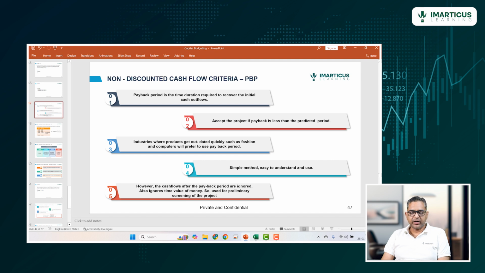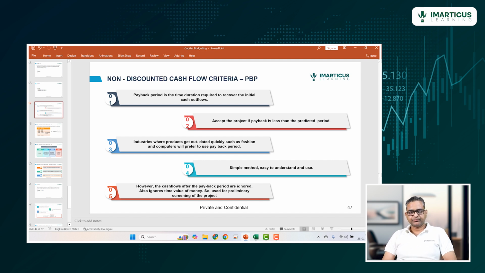This is more relevant for industries where products get outdated quickly, such as fashion and computers. We will prefer to use payback period in those industries where the changes are very frequent and we need to move the inventory and generate sales quickly, otherwise our products could become obsolete and new technology or new trends can come in.